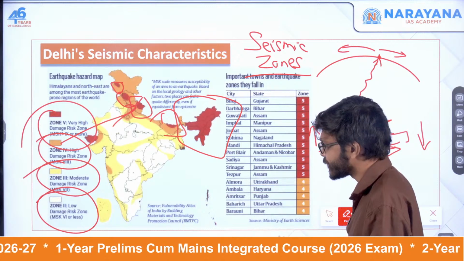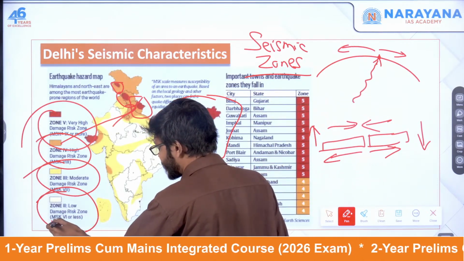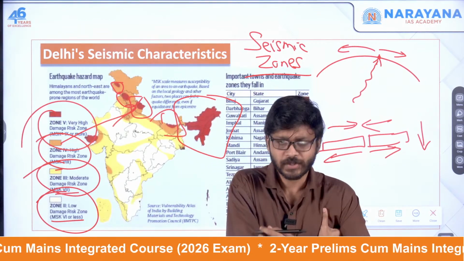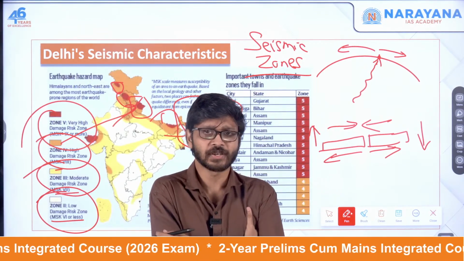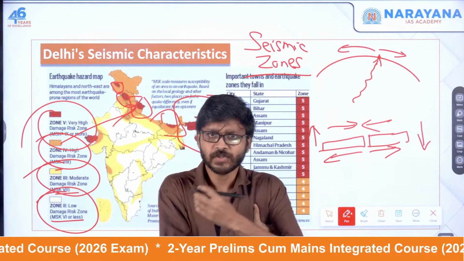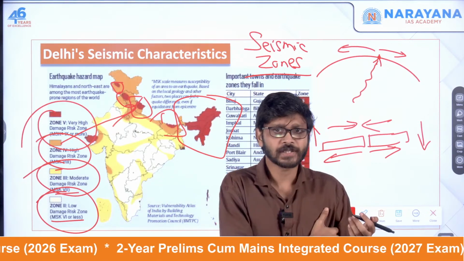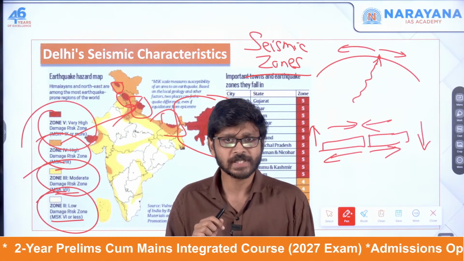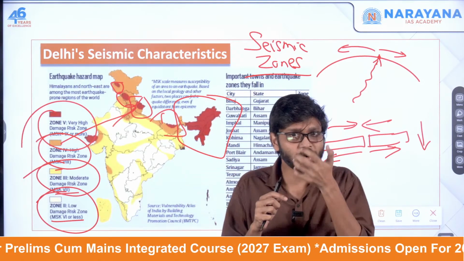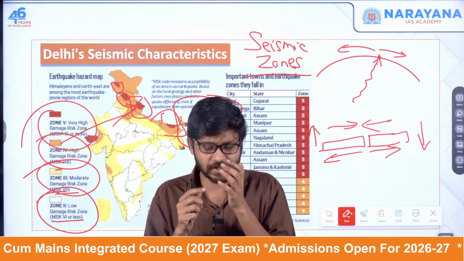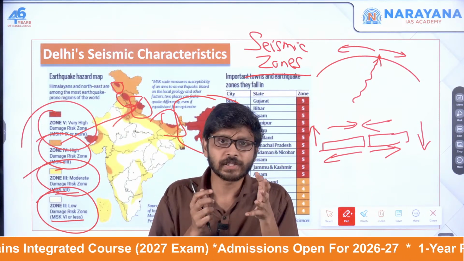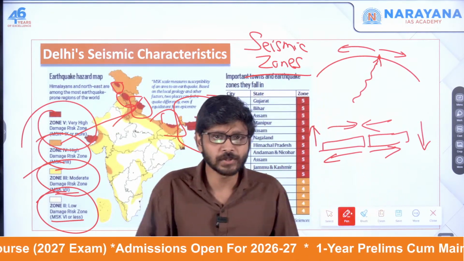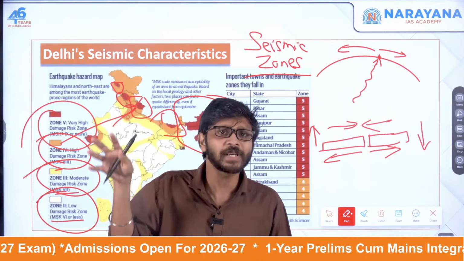Another important term here is MSK 6, MSK 7, MSK 8, MSK 9. So the MSK scale is also written here. The last earthquake which happened in Delhi was MSK 8. MSK means Medvedev-Sponheuer-Karnik. This tells us whether the shaking during an earthquake would be strong enough to cause damage to normally constructed buildings.